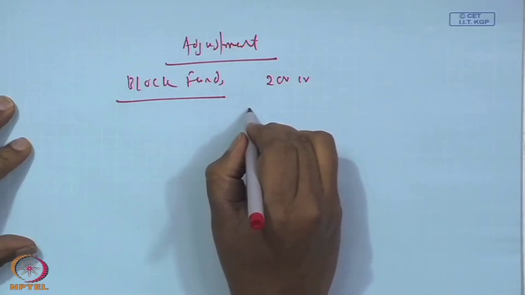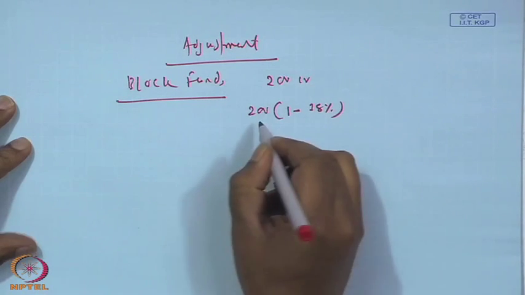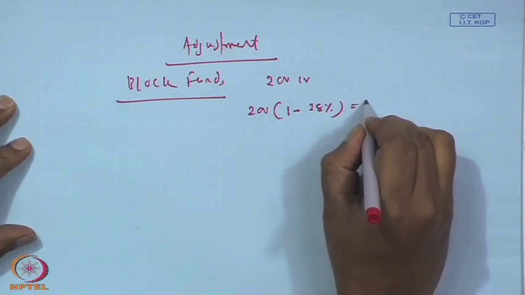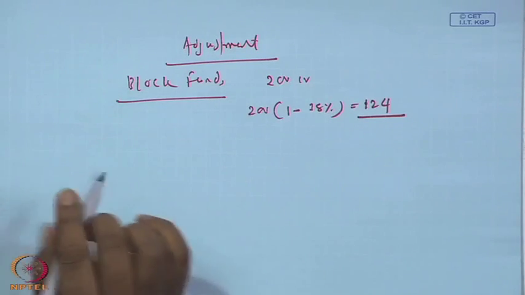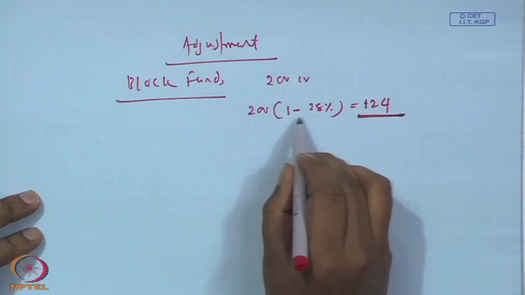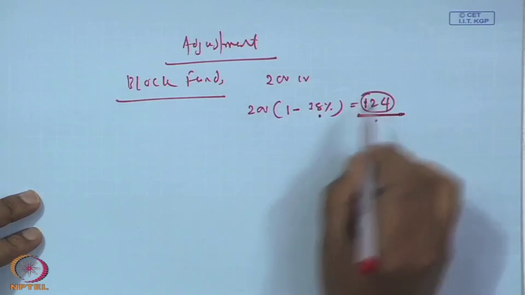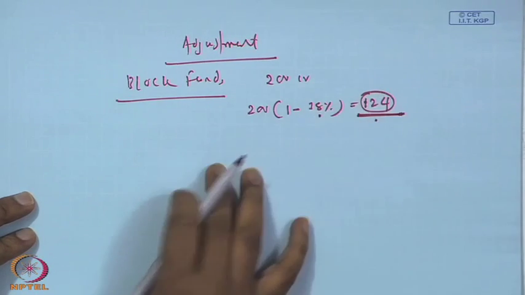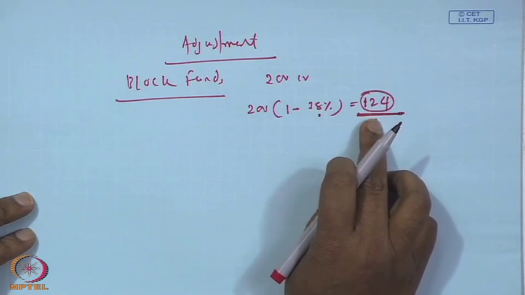So, what is the benefit? Tax is 38%. So, he is getting a benefit of 200 crores into 1 minus 38%. That is every year he is getting a benefit of 124 crores. So, 124 crores is the increase in NPV. If he is supposed to pay 38 crores, he is not paying. The benefit is 1 minus tax rate, 124 crores. That will increase the NPV, so the earlier NPV is increased by 124 crores.